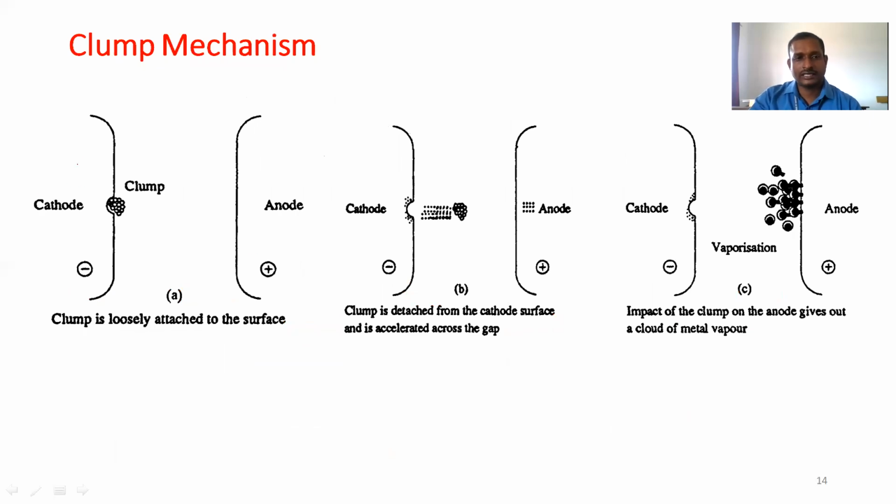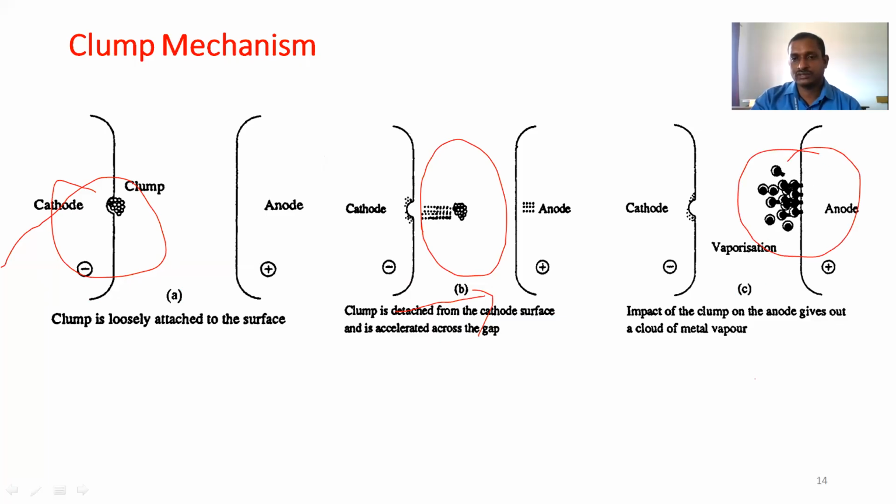As I already explained, initially the clump is loosely attached at the first stage. After application of a high electric field, it gets charged, detached from the cathode surface and crosses the gap. In the third stage, after striking the anode surface, it produces a large number of vapor molecules. After vaporization, Townsend gaseous breakdown will be possible.